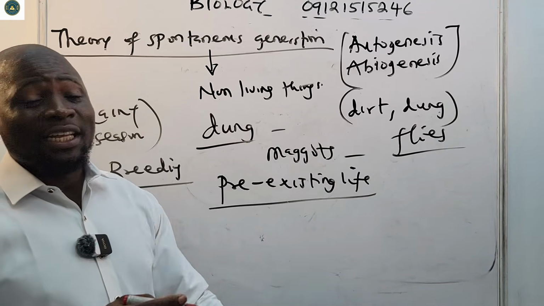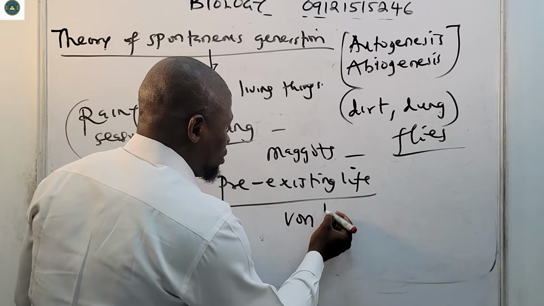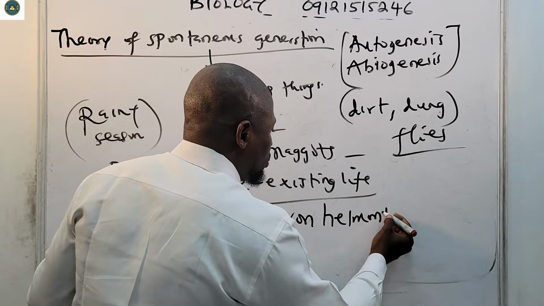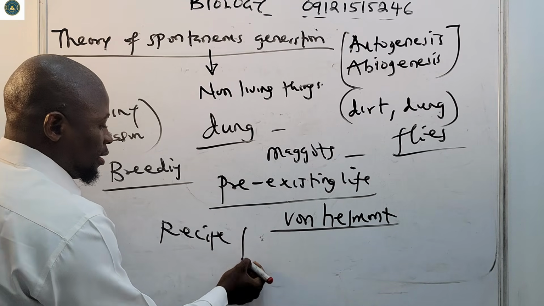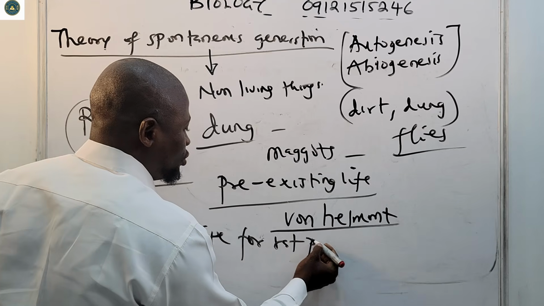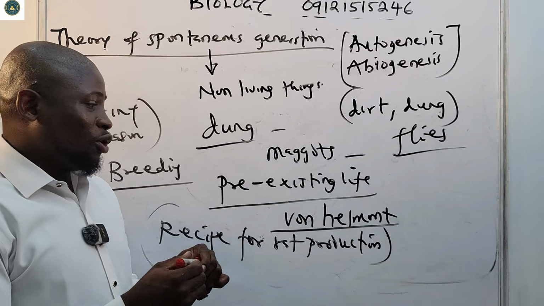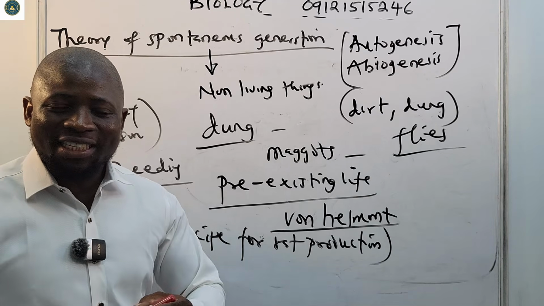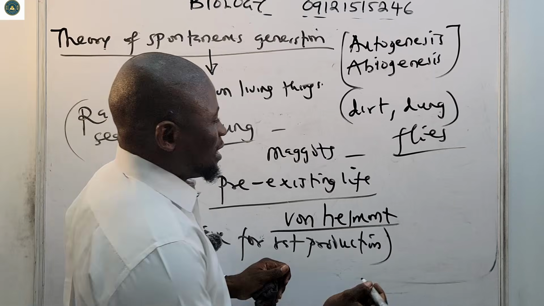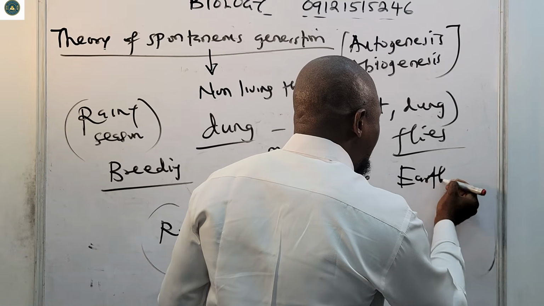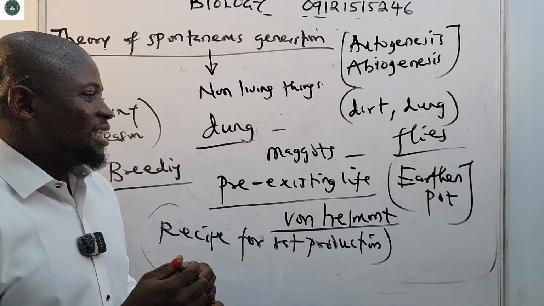At that time, they believed that a man called von Helmont gave a recipe for rat production. What was this recipe? He said take an earthen pot. You know what to call an earthen pot now? That one we call clay pot. Okay, he said put some wheat grains inside.